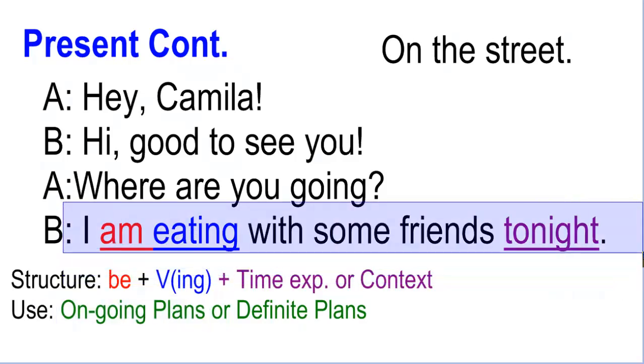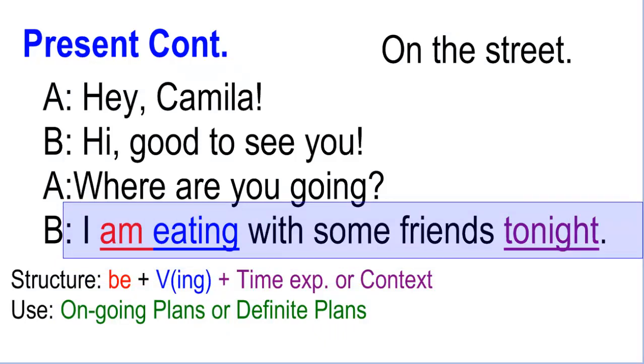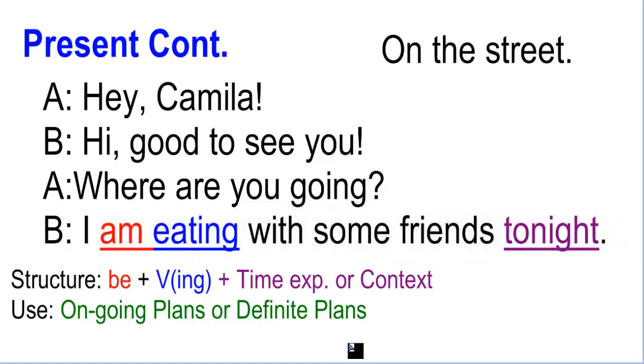She is on the street, and she is on the way to the restaurant where she's going to meet with her friends. So you see, it's a plan. Yes, that's a plan, but this is a plan in progress. It's an ongoing plan. And another way to say this is also to express plans. This is a definite plan. It's a plan that is definitely going to happen. Okay, you are definitely going there.